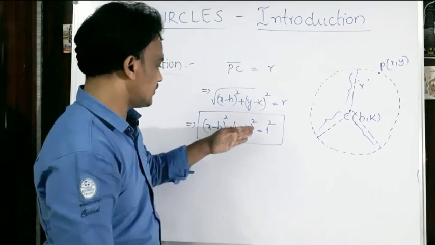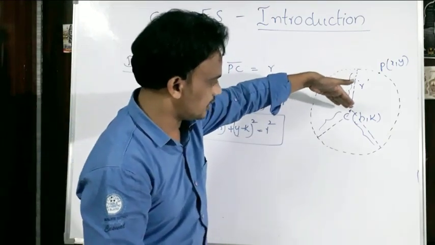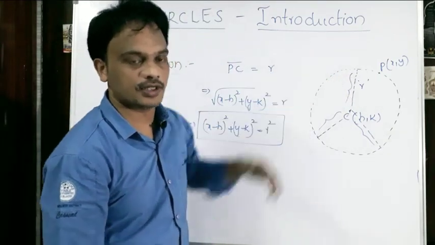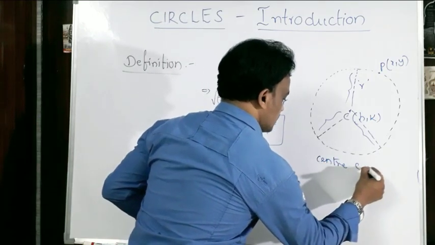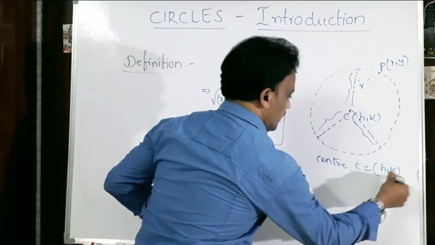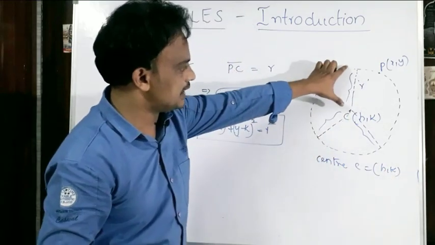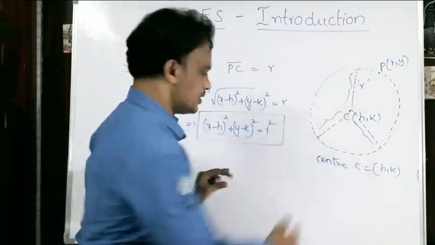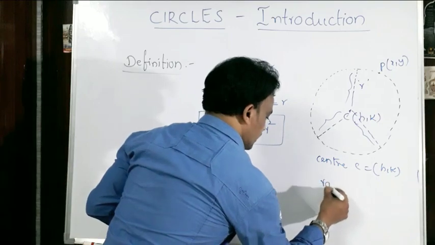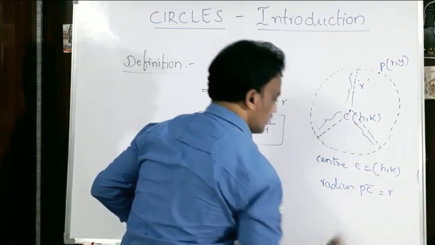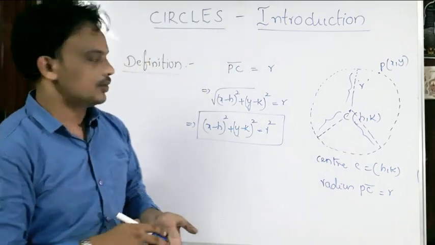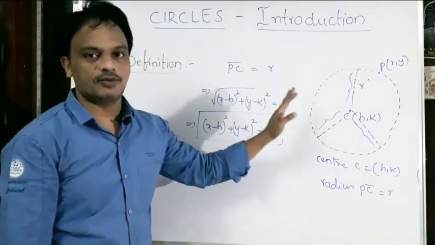For this equation of the circle, the fixed point is called the center of the circle. Yes, in that case, what is this? Center of the circle. C is (h, k). Yes, and what is this fixed distance called? Radius of the circle. This is PC equals to r, denoted by r. Okay, so that is the basic definition of a circle.